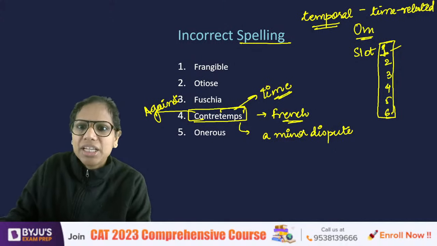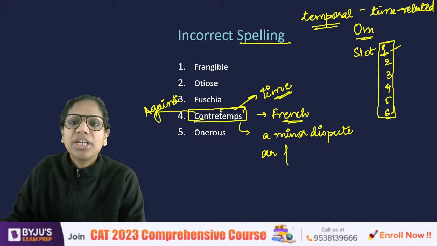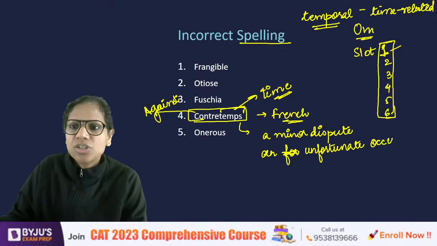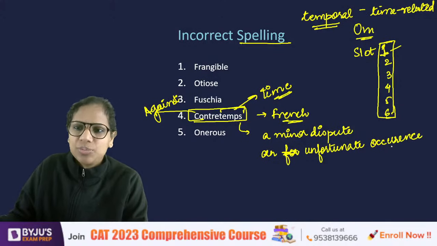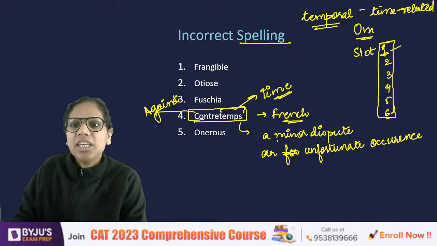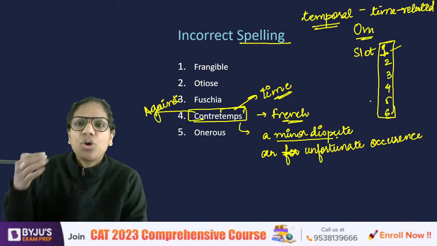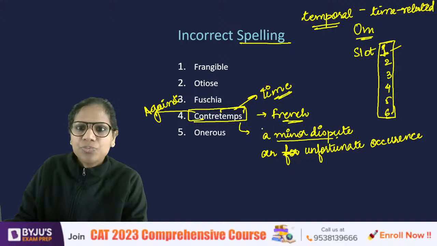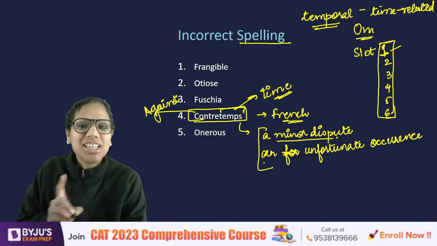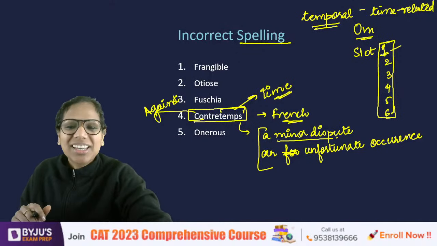So, a minor dispute or an unfortunate occurrence is called contretemps, right? Such contretemps kept happening with him. So, such unfortunate occurrences kept happening with him, right? He kept engaging in contretemps with his neighbors, right? So, this is how we'll use it. And the spelling is absolutely correct. Nothing wrong with the spelling here, right?